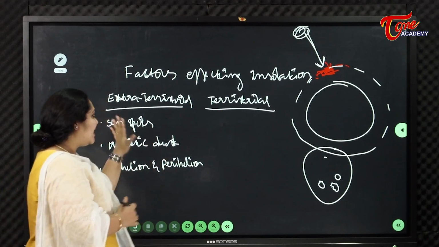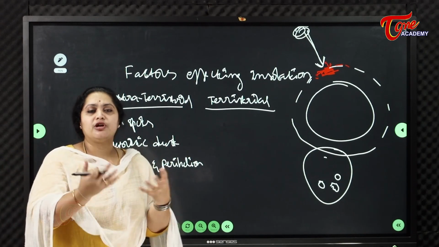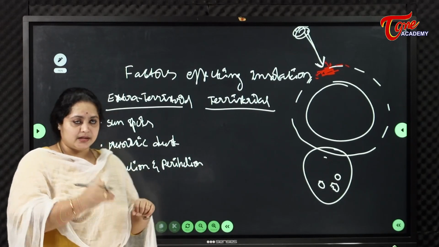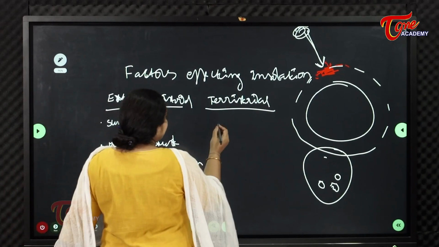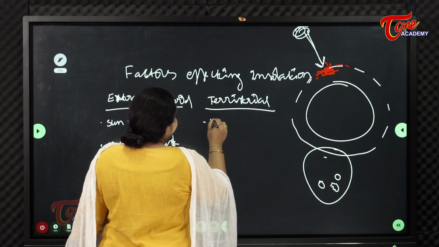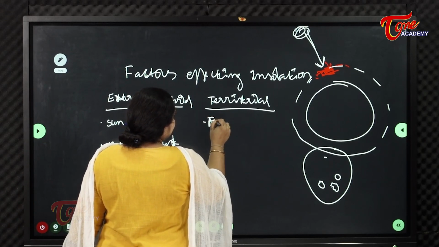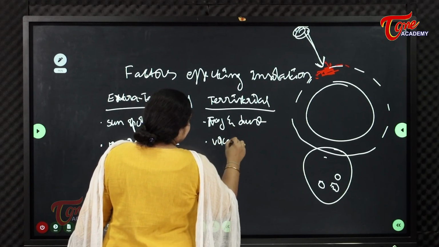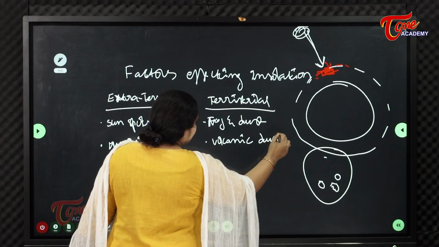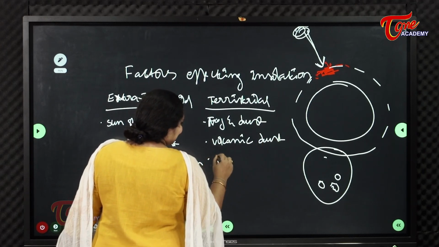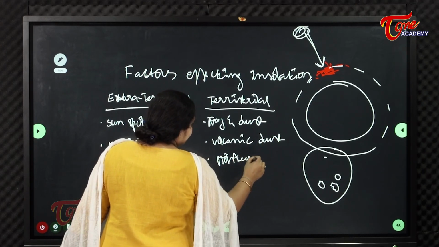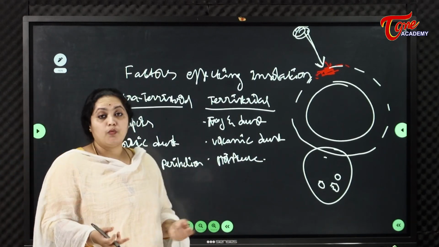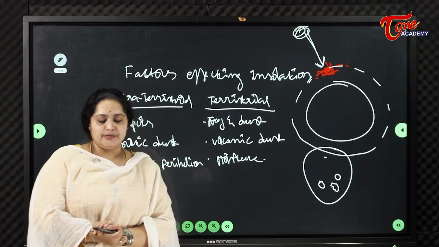Now these are the extraterrestrial factors, which are not related to the earth, not connected to the earth. Now terrestrial. In terrestrial we can see fog and dust, volcanic dust and moisture.